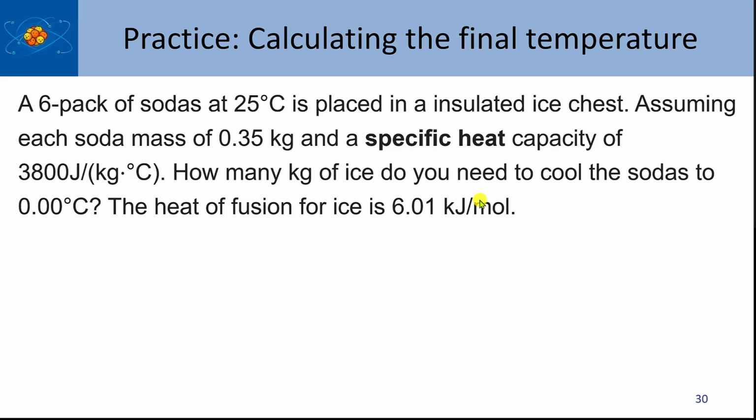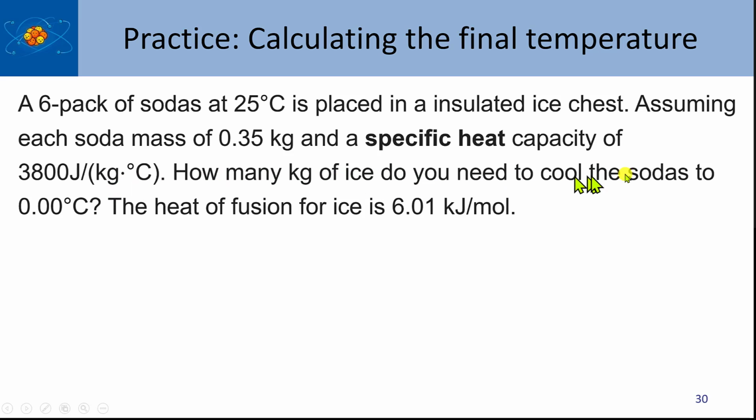So this is actually a little bit more practical application kind of calculation, more like an engineering calculation. And I've done it on something that I think everybody's familiar with. I have a 6-pack of sodas, and they're at 25 degrees Celsius, so roughly room temperature. And you put it into an ice chest, and assuming each soda has a mass of 0.35 kilograms and a specific heat capacity of 3,800 joules per kilogram, so it's not the specific heat in the same units that you're used to, but it's per kilogram, degrees Celsius.